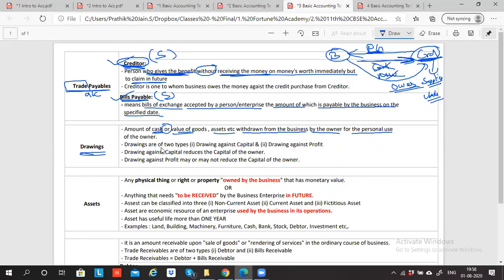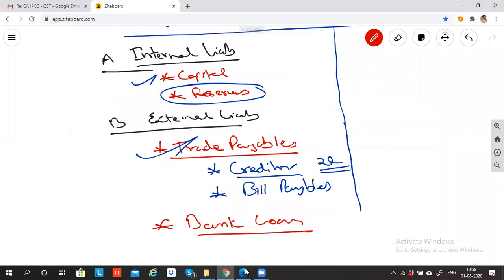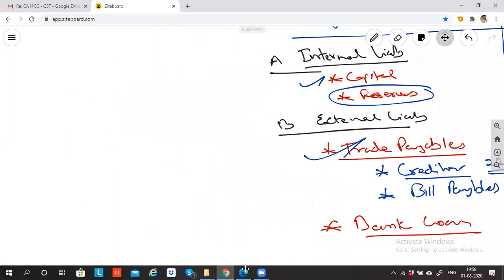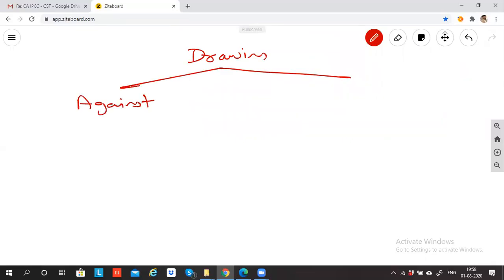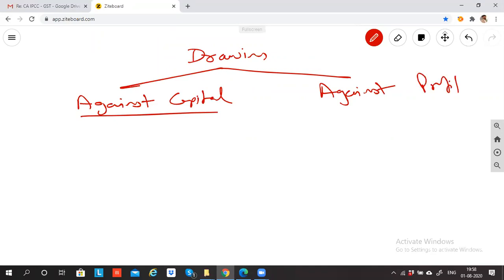So drawings are of two types. Drawings can be against capital or against profit. You will understand this in your 12th standard, but still I'll explain. So drawings are of two types: against capital. You know what capital is. Capital is the money which is invested by the owner in the business.